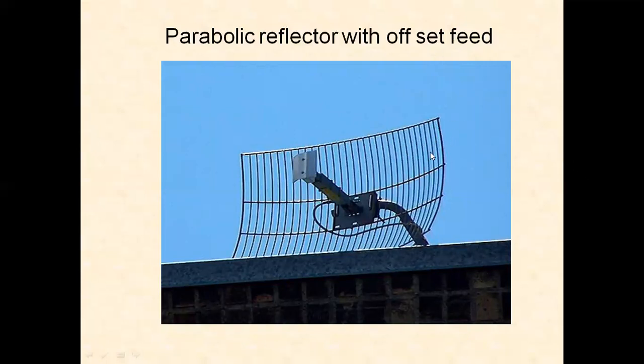Offset feed. Offset means instead of making use of the complete shape of the parabola, we are making use of only a part of the parabola shape. Then we call it offset feed antenna, parabolic antenna with offset feed mechanism. At the focus point, every arrangement is the same. We have the horn antenna placed at the focus point. Instead of making use of the entire parabola shape, we are making use of a part of the parabolic reflector shape.